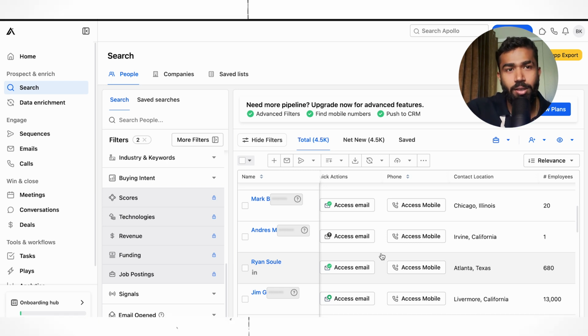Why? Because you want these emails to land inside the primary inbox, right? Not in the spam folder. So that's why verification is extremely important.